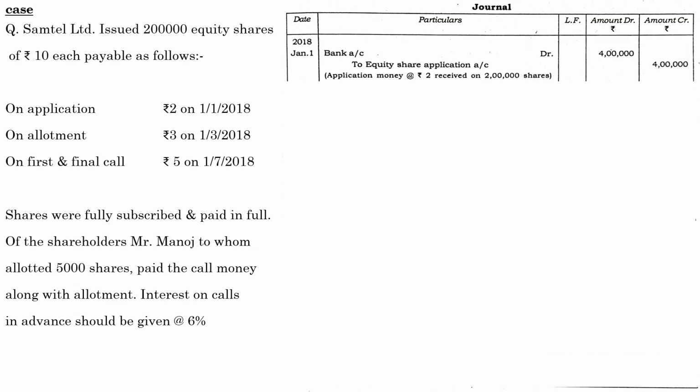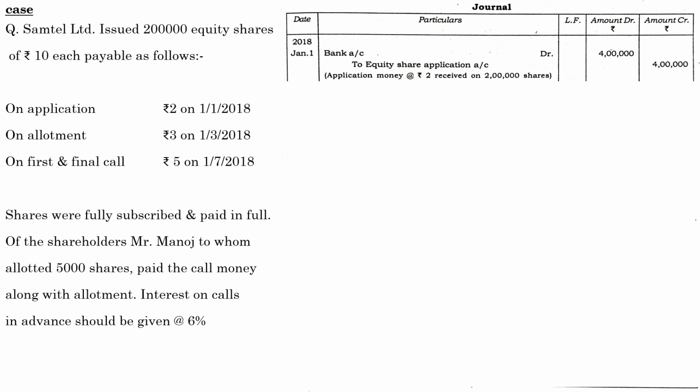First one: whenever we receive an application amount or the subscription fees, the entry will be bank account debit to equity share application. Total shares issued by the concern is 2 lakh shares, and the price of one installment, especially the application, is rupees 2 per share. Total shares were 2 lakhs, so 2 lakhs into 2, you will get 4 lakhs. Pass the necessary narration for each entry. And it happened on 1st January 2018. Don't forget to pass the date in the journal entry.